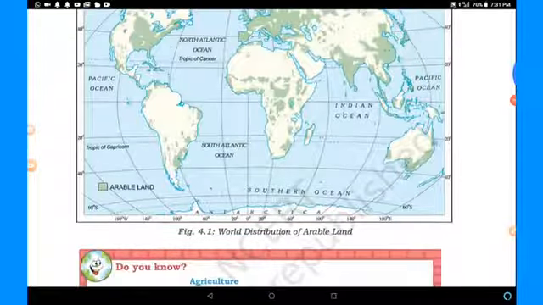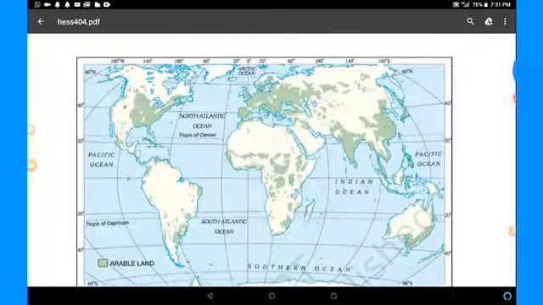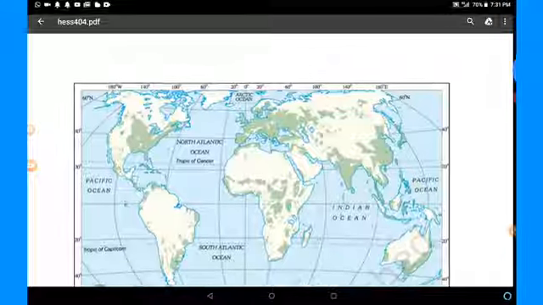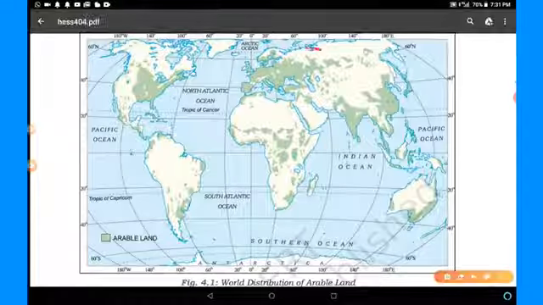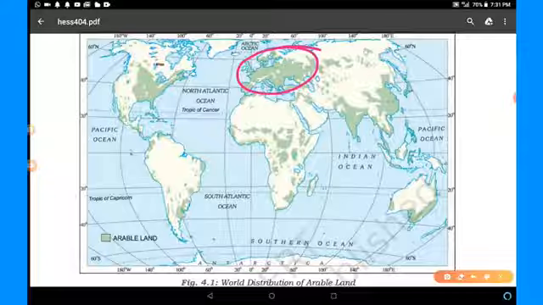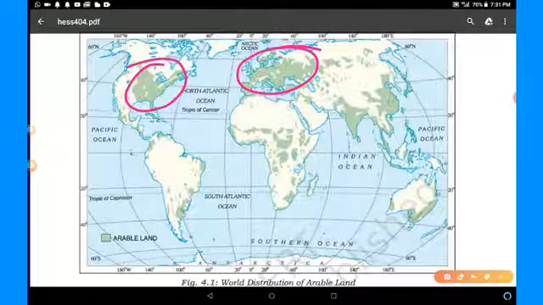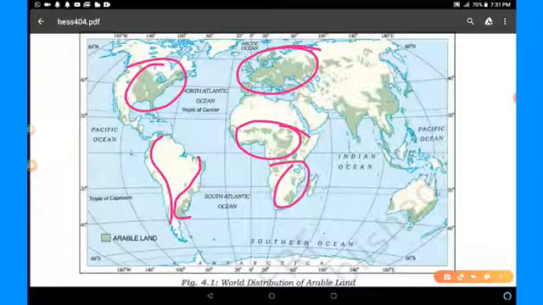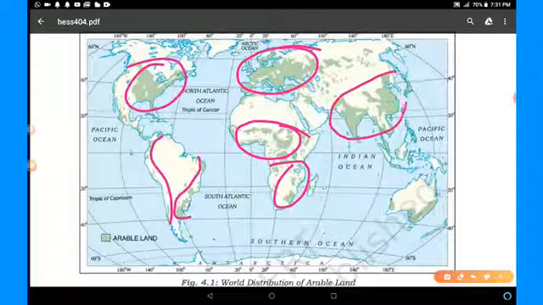So dear students, this is the map, world distribution of arable land. In which part of the world is arable land located? In this map we can see most of the parts of Europe and North America, including some coastal areas of South America, both the sides, Central Africa and Southern Africa, and South Asia also, including India, Pakistan, China, Afghanistan, some parts of Myanmar, Sri Lanka, right?